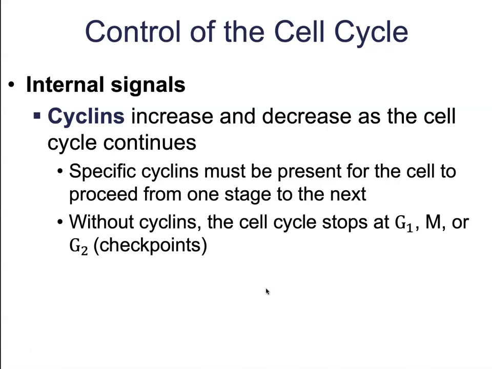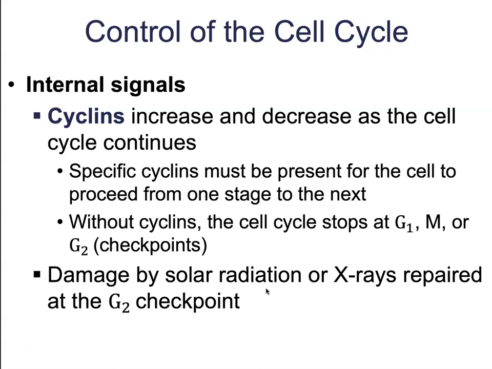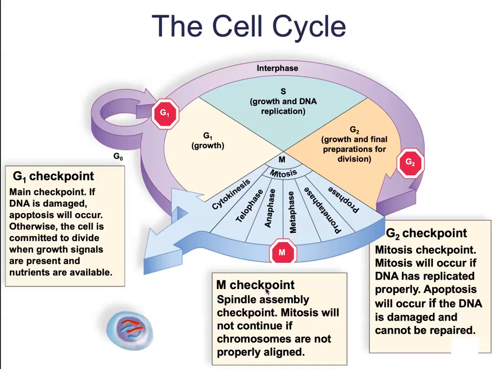Without cyclins, the cell cycle is going to stop at the G1 or the G2 checkpoints until those cyclins can be produced, meaning that the cell is ready to move on to the next stage. Damage by solar radiation or X-rays can be repaired at the G2 checkpoint. So this is why we have these checkpoints. Any damage that might have occurred can either be repaired or the cell can be shuffled off into a process known as apoptosis. So here are the various checkpoints.